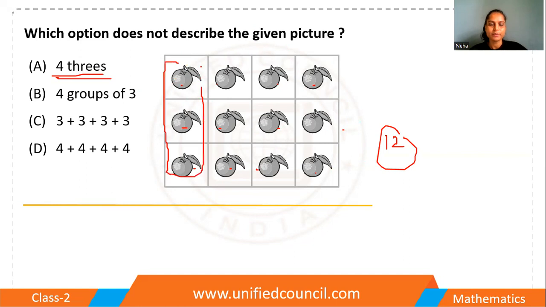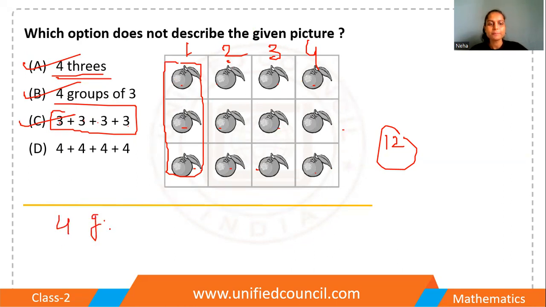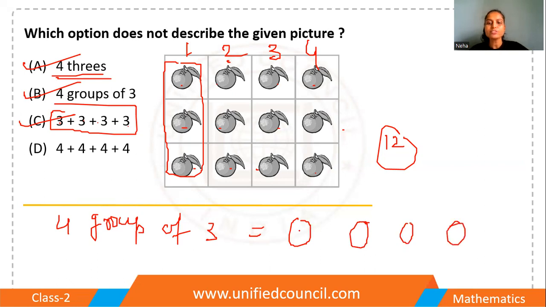This is a pair of trees, right? And this is the first pair, this is the second pair, this is the third pair, this is the fourth pair. So 4 trees, this is correct. 4 groups of 3, this is also the same thing, right? 3 plus 3 plus 3 plus 3, 4 groups of 3. This is also correct. 4 groups of 3 means there are 4 groups, 1, 2, 3, 4, and each group holds 3. So yes, option C is the right one.